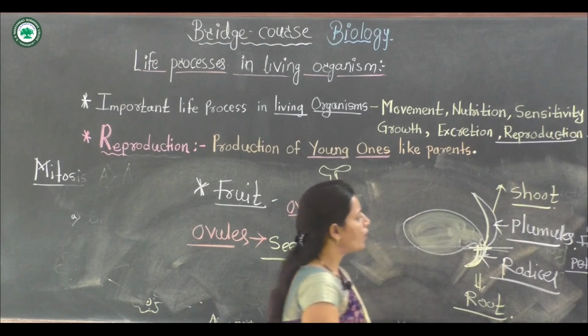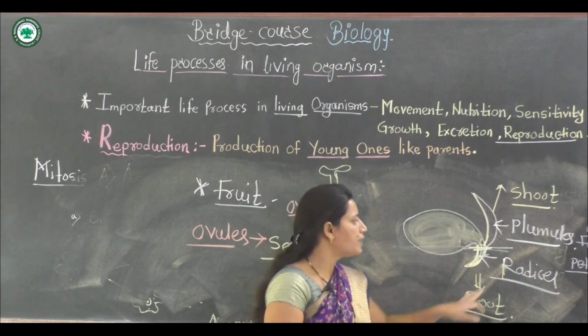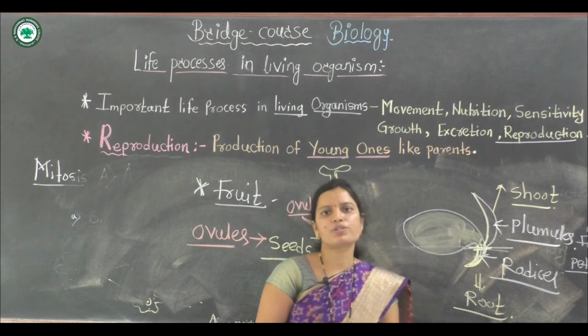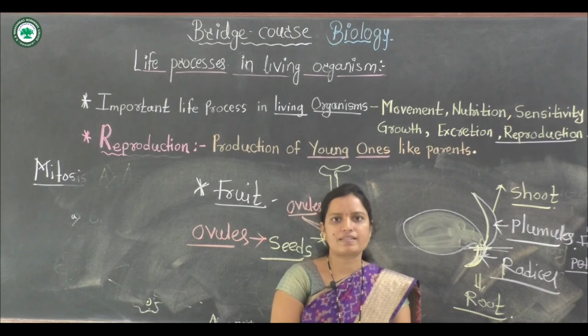These two important outgrowths come out of the seed germination process, with the radicle forming the root and the plumule forming the shoot system to develop the new plant.